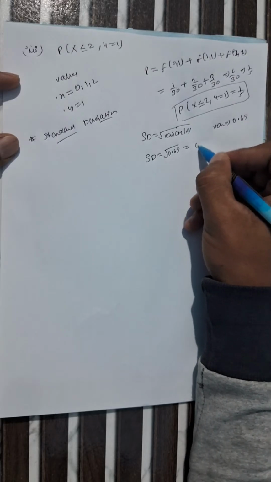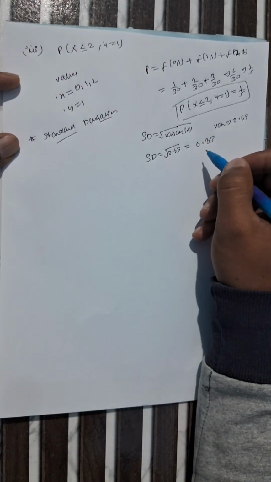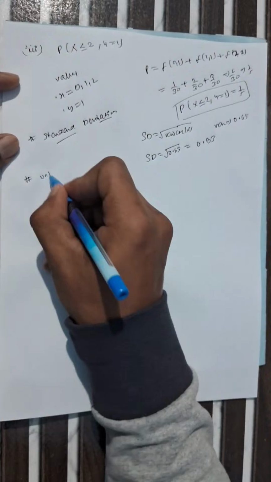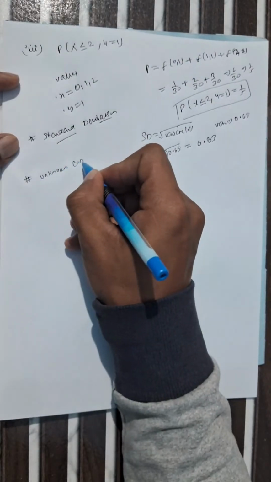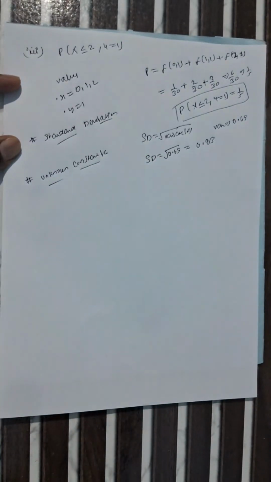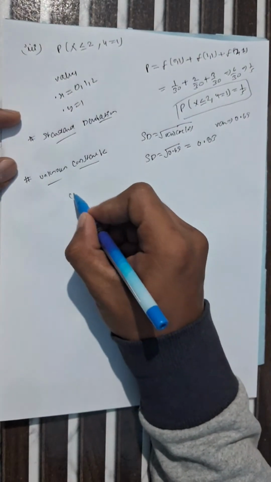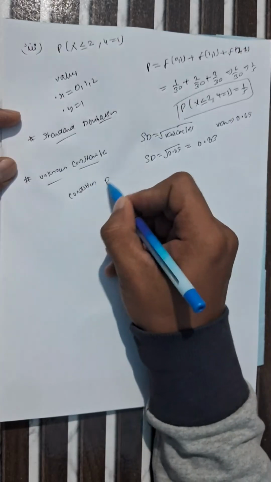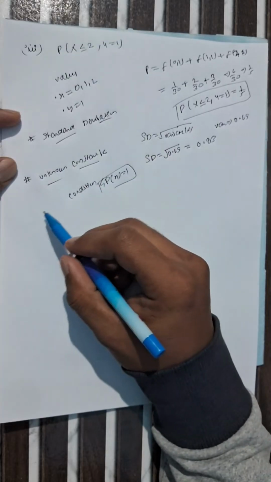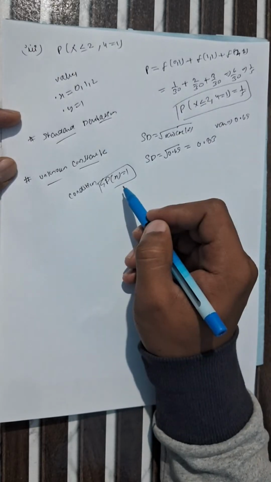nearly 0.83. Now we are moving to our second part, where we have to find the unknown constant k. One more condition is there for finding the value of k. We already know the sum of probability equals 1. If a table is given with x values and a probability for each x value, the summation of p(x) equals 1.